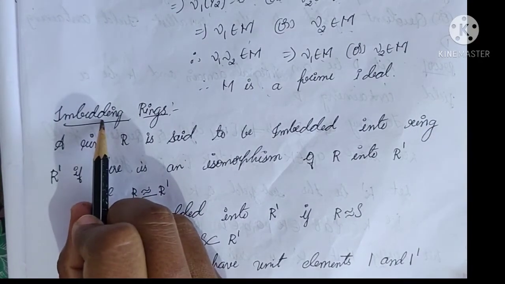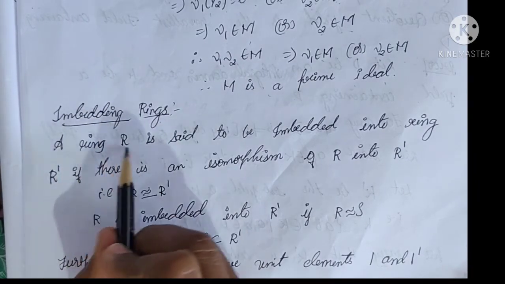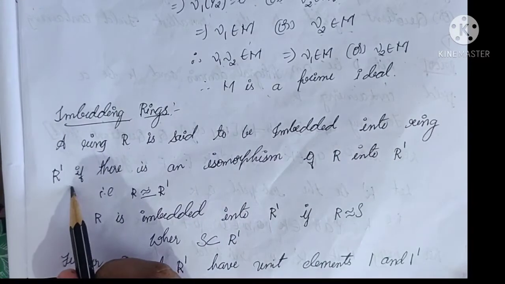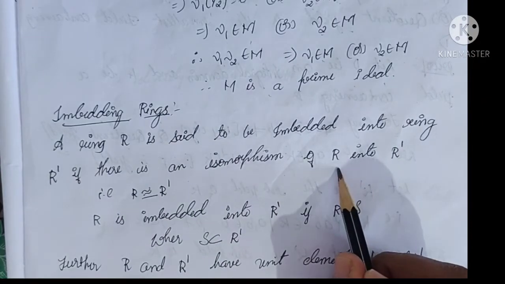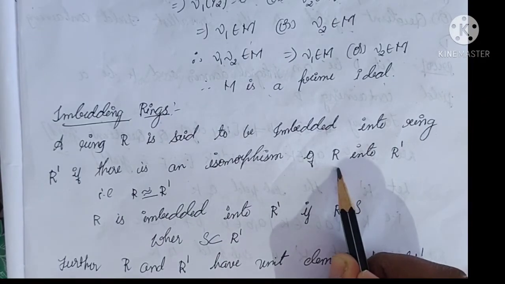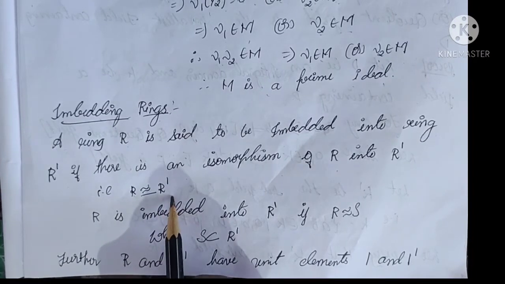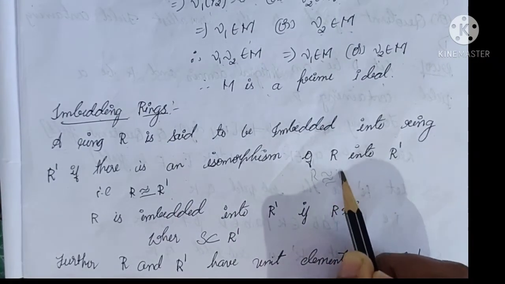Next topic, embedding rings. A ring R is said to be embedded into ring R dash if there is an isomorphism of R into R dash. That is, R is isomorphic to R dash. Here, R and R dash are two rings. If it is said to be an embedded ring, it means R is isomorphic to R dash.